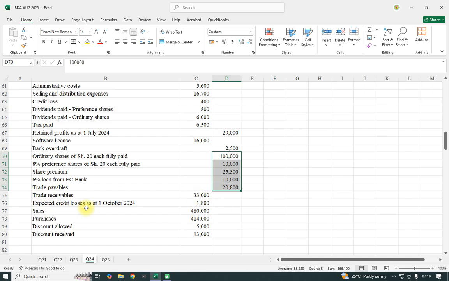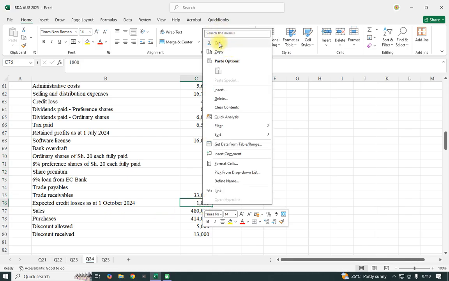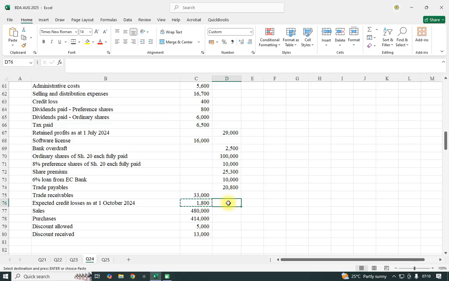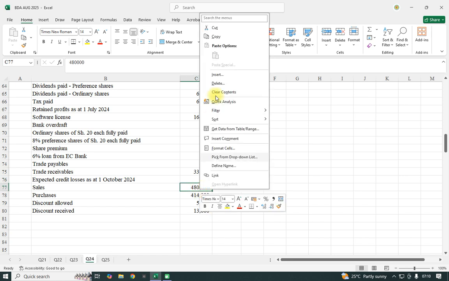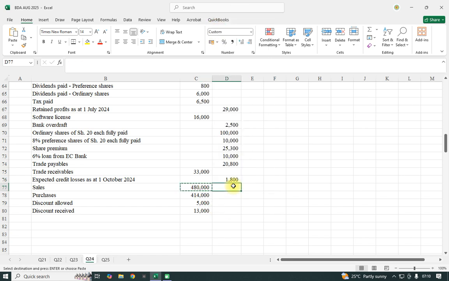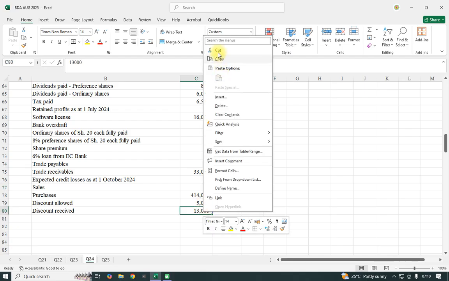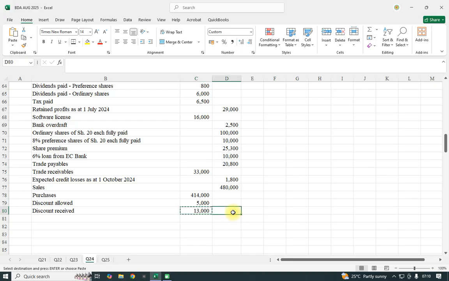Expected credit loss as at 1st October, these are provision. Yeah, these are provision, and provisions are normally credited. Provision for bad debt at the beginning, it's normally credited. So sales is credited. Sales will be credited at the beginning. So purchases will be debited, discount allowed will be debited, discount received will be credited.